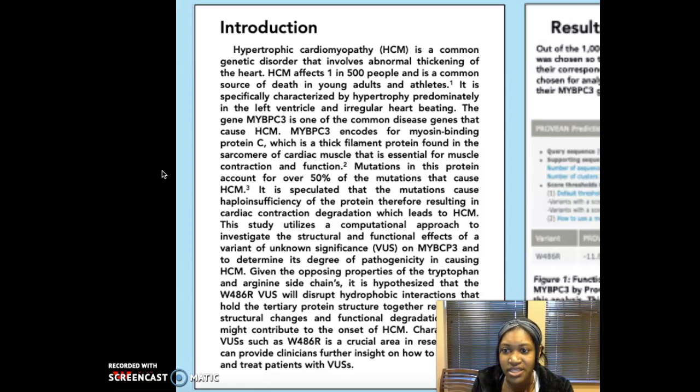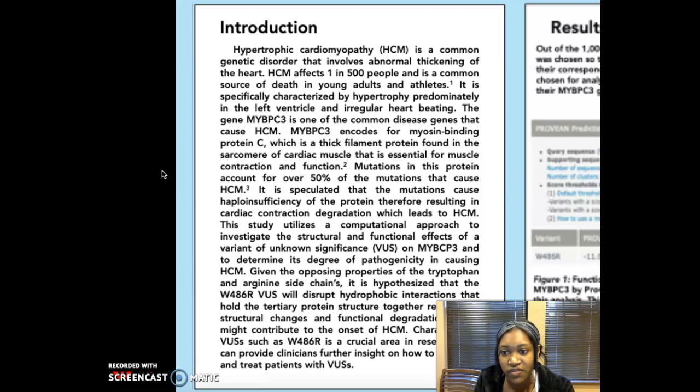Given the increasing technological advances in genome sequencing, an overwhelming number of genetic variants or mutations are being detected within genes such as MYBPC3. A majority of these variants are being classified as variants of unknown significance, VUS, because their impact on the health of an individual is unknown. These novel variants can differ across each individual and are important to research and characterize for patient-specific therapy and treatment.